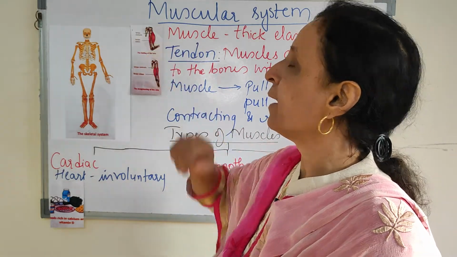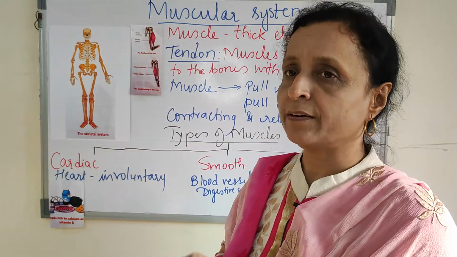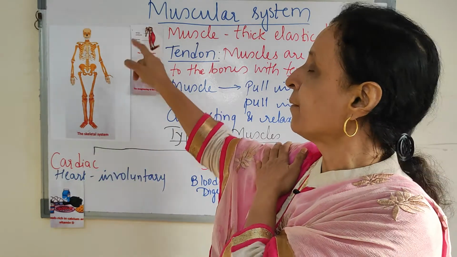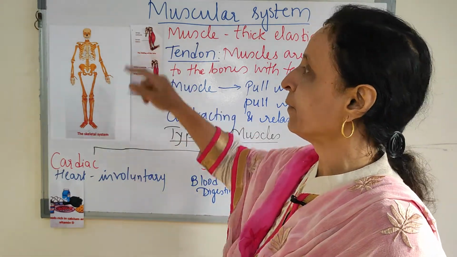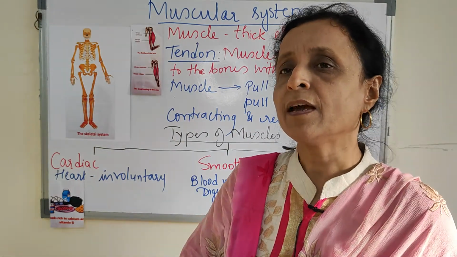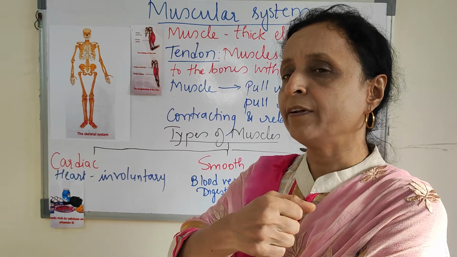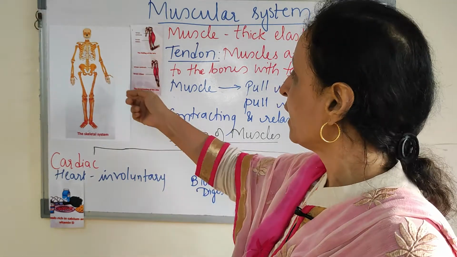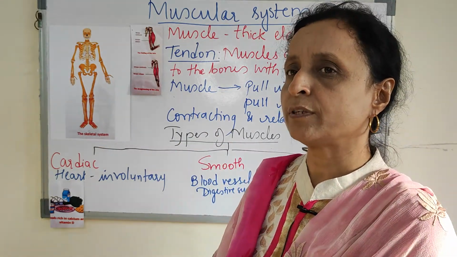So if the bicep contracts, the tricep will relax. Biceps, they contract. So we are able to fold the hands. The folding of the hand takes place with the bicep. They are able to contract. The tricep will relax. You fold the hands. And the straightening of the arm is exactly the opposite that has to take place.